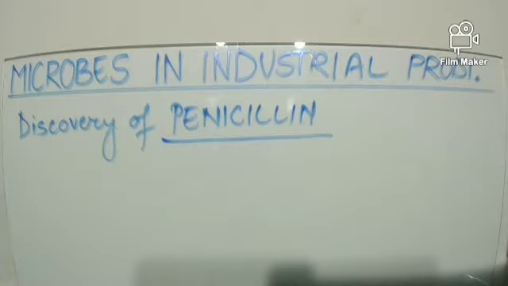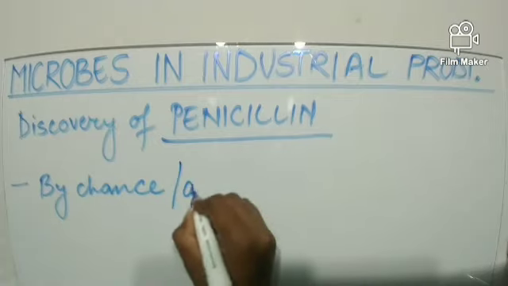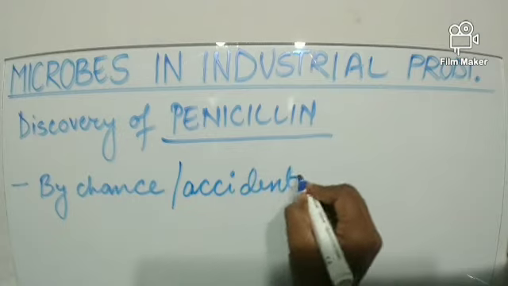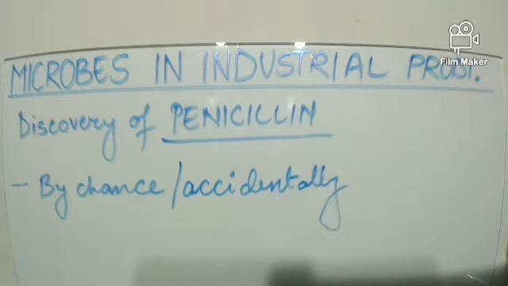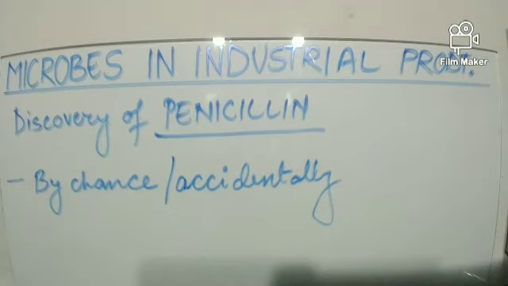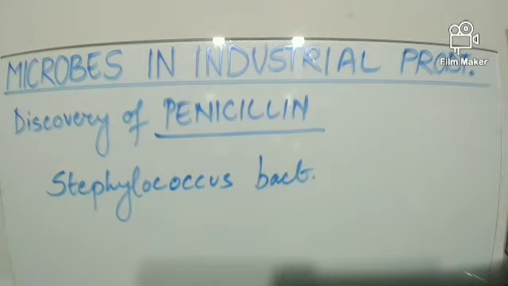Now let us talk about the discovery of penicillin. How was the penicillin antibiotic discovered? This penicillin was discovered by chance, or we can say it was discovered accidentally. By chance or by accident, Alexander Fleming got to discover this antibiotic. There was no experiment specifically performed for its discovery. He was experimenting with Staphylococcus bacteria. So he might have been doing some sort of experiment where he used this bacteria, Staphylococcus.